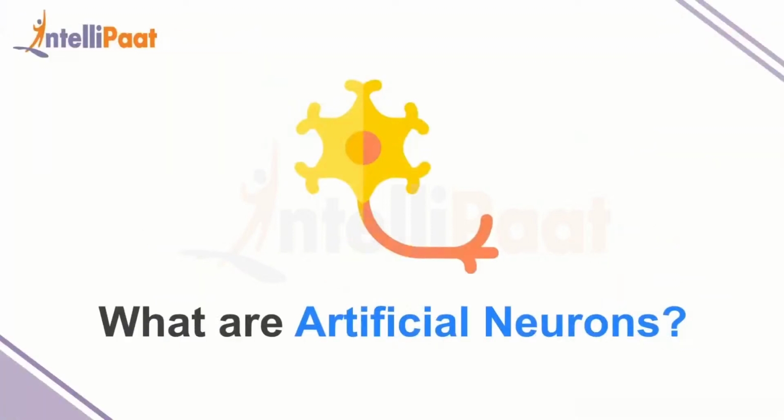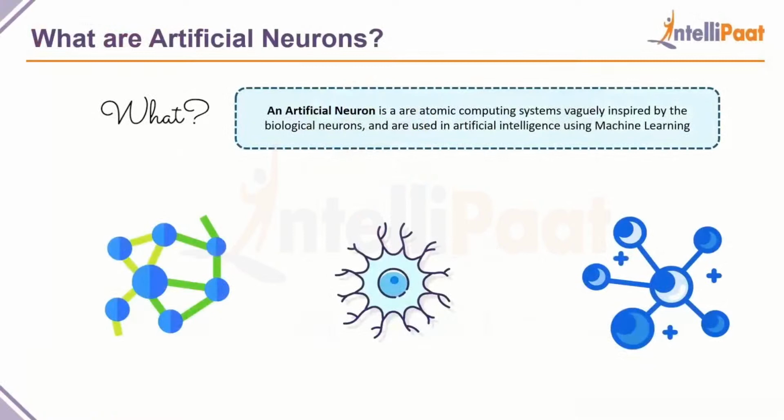Now let's take a look at what are artificial neurons. We've taken a look at what are neurons, but how do they translate into artificial intelligence and machine learning? Well, an artificial neuron is an atomic computing system. It is vaguely inspired by the biological neurons, which we just looked at. That is one of the reasons why biological neurons are given a forefront when we're trying to learn about neural networks.